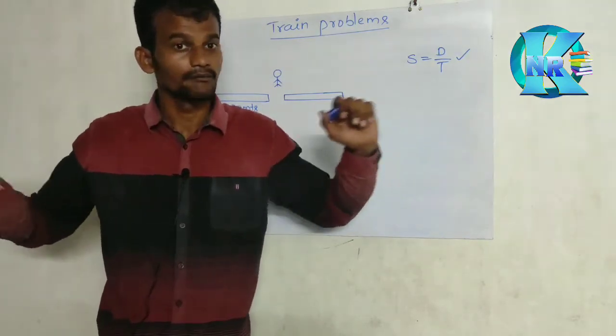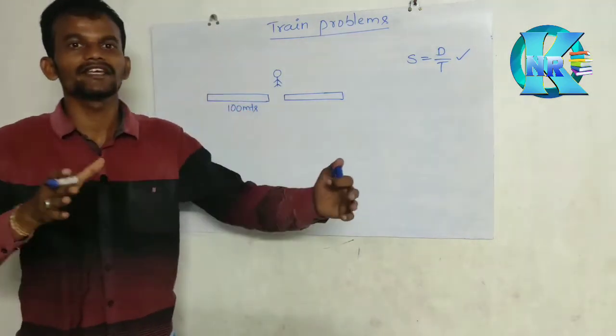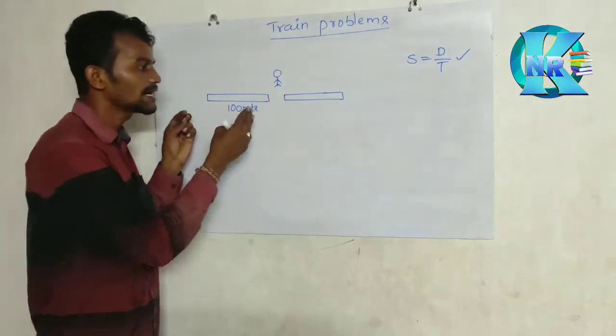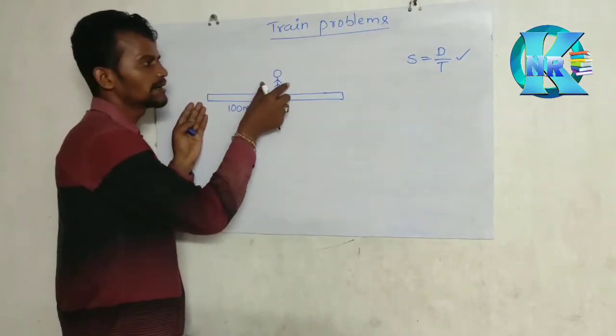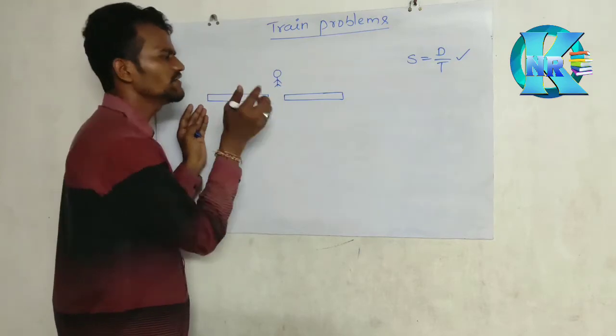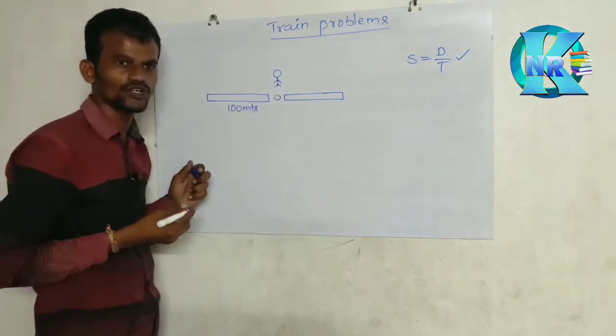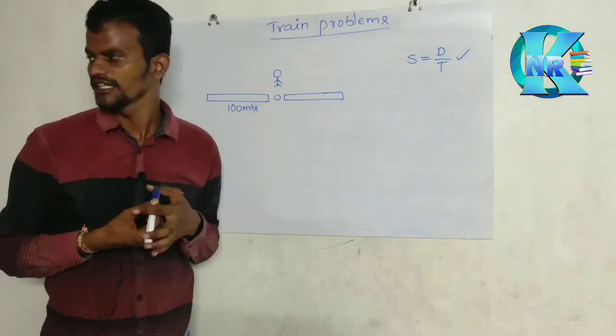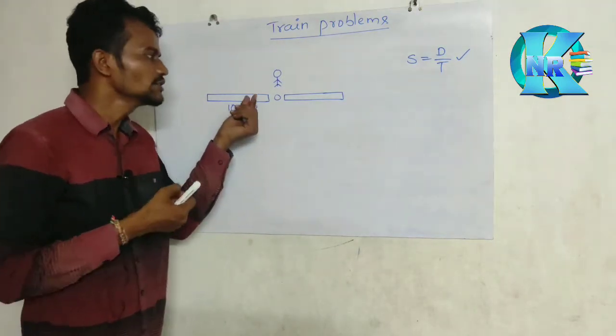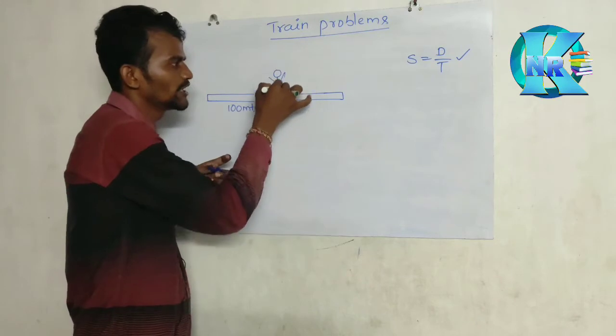But the train length is a very big value, so compared with it the person's size is very small. We call it 0, so there is no need to take this value. Understood, everyone?